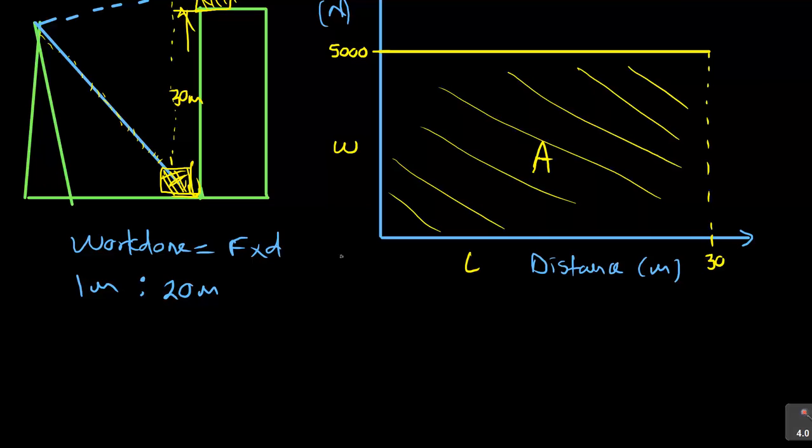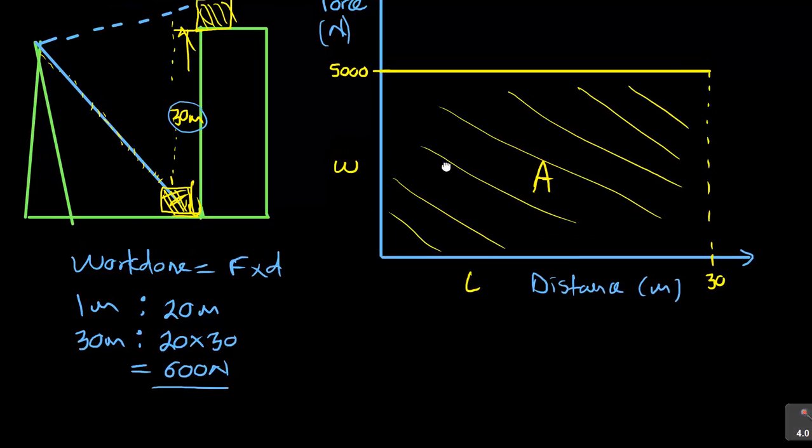But now they told us the building is 30 meters high. Remember that part? So what about 30 meters? What is the weight of the crane? You multiply 20 times 30, and if you do that, you are going to get 600 newtons. Which means the weight of 30 meters is 600 newtons.